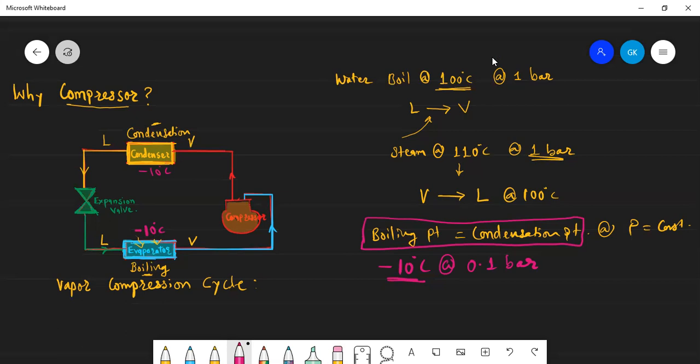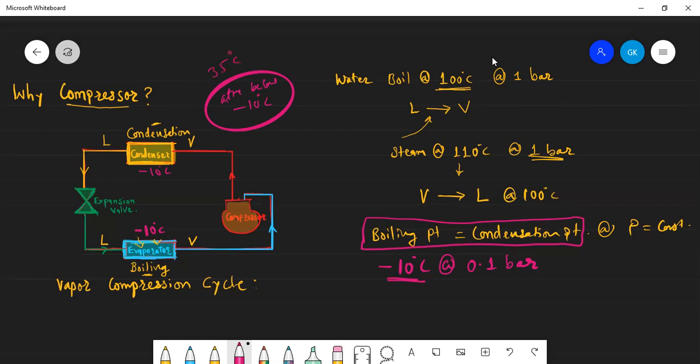So what does it mean? The atmosphere which is absorbing heat from the condenser must be below minus 10 degrees Celsius. But is it possible? No, it's not possible. Atmospheric temperature is around 35 or 30 degrees Celsius.